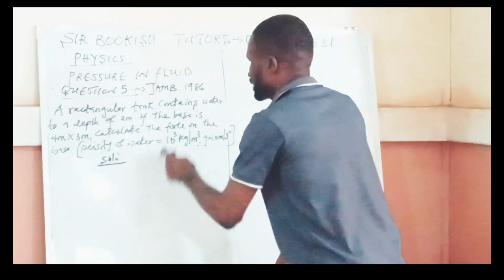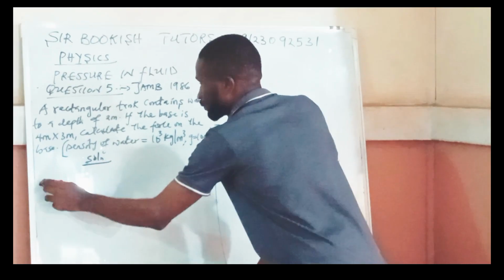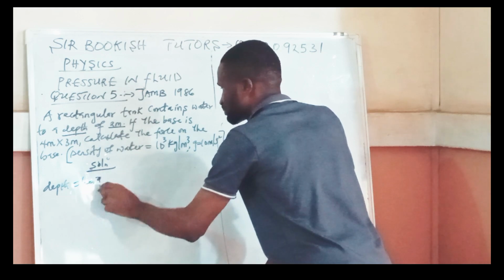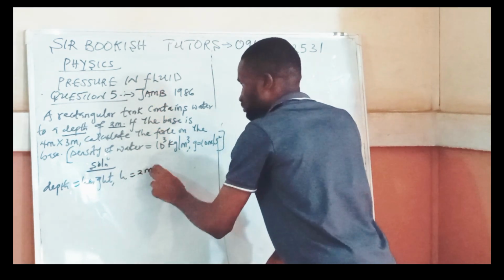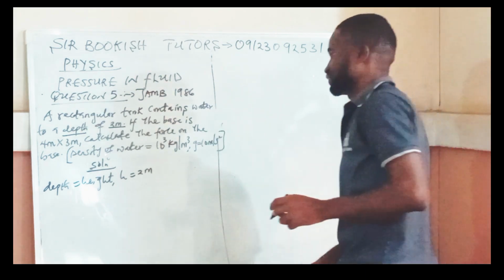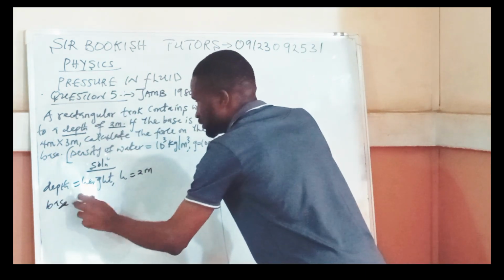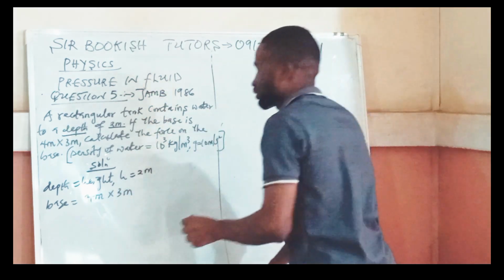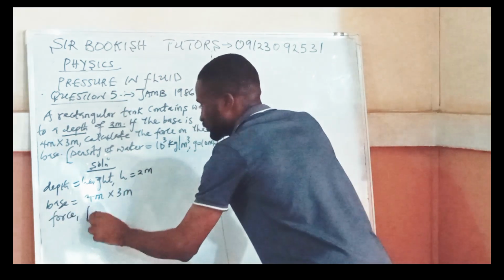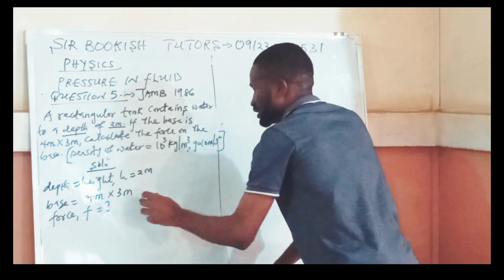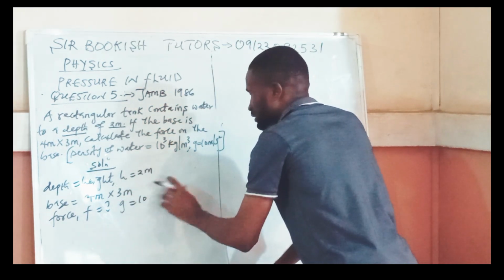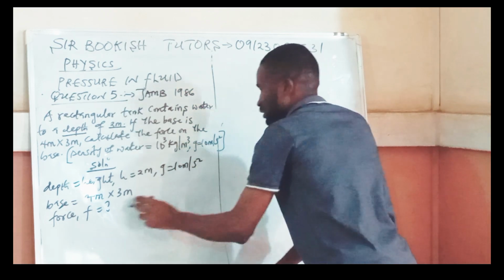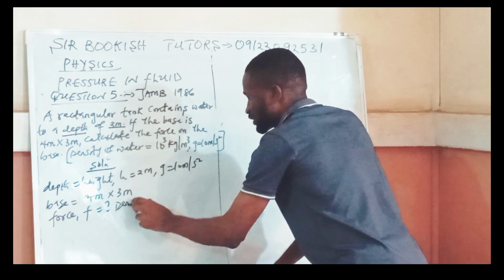Okay. Then let me continue. Now the depth, of course, I'm seeing the depth here, which is 2 meters. So the depth is equal to height, height is equal to 2 meters. Again, the base: look at the base that was given. So let's write the base as 4 meters by 3 meters. Then we have force, F is question mark, we are looking for that. Then g is 10 meters per second square. Then this other one, density of water.